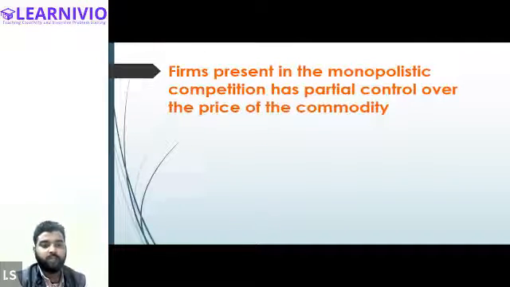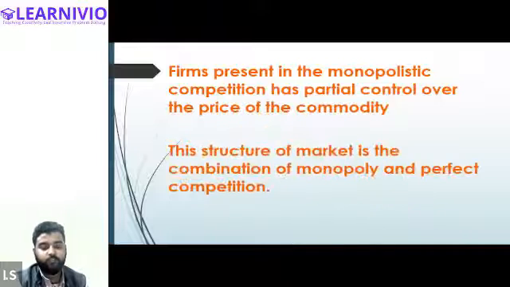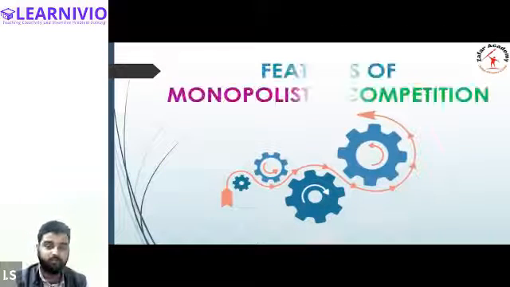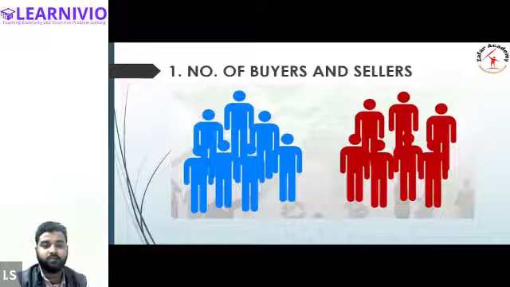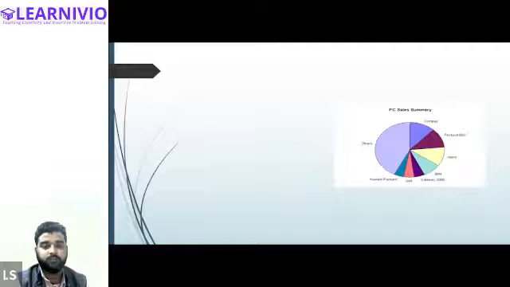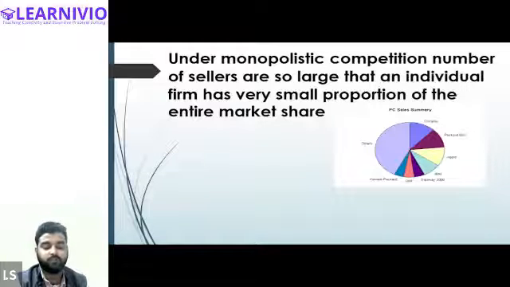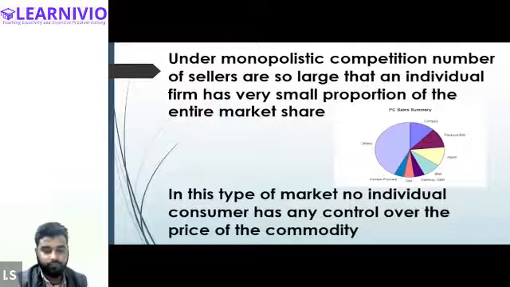Next one. Firm present in the monopolistic competition has partial control over the price, right? Firm in this market only has partial control over the price of the commodity, not the full control over the price of the commodity. Other than this, we have also learned about the features of the monopolistic competition, wherein I have told you that there are large number of buyers and sellers in the market, so large that an individual seller or buyer does not have a very large proportion of the entire market share. In this type of market, no individual consumer has any control over the price of the commodity as well.